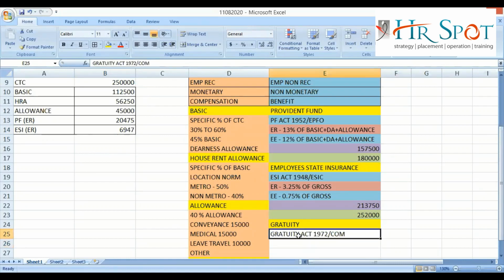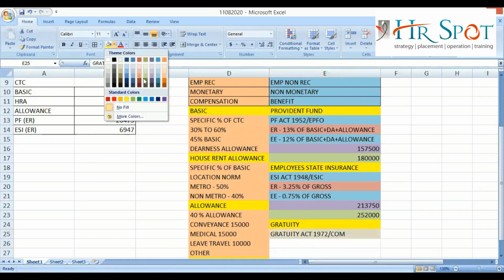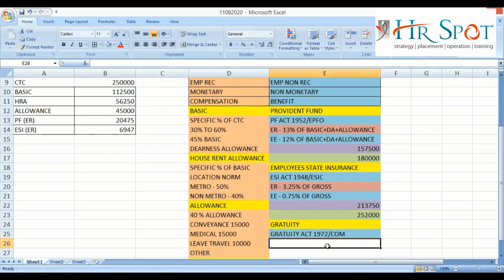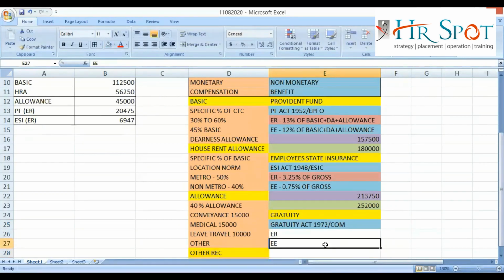Now, the act says that in gratuity there is only one side of contribution, the employer side. There is no contribution from the employee side. This is not applicable. So only from the employer side the contribution will go. How much contribution will go? 4.81% of basic plus DA.